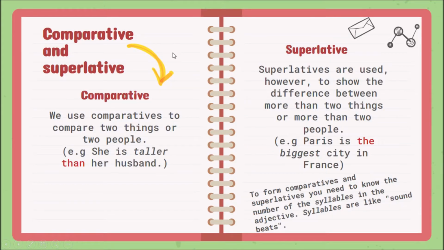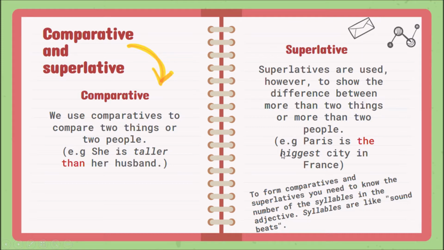So let's see the comparative and the superlative. When we use the comparative, we use it to compare two things or two people, ¿ya? Para comparar dos cosas a dos objetos. She's taller than her husband. Ella es más alta que su esposo. Que, en este caso, está siendo usado para compararla a ella con su esposo, por lo tanto, que es de forma comparativa.